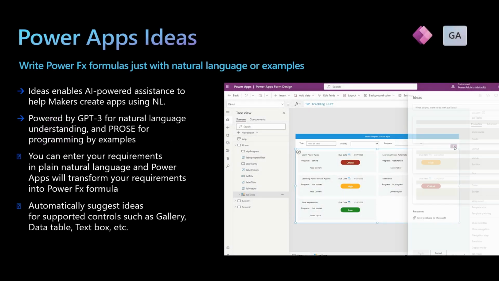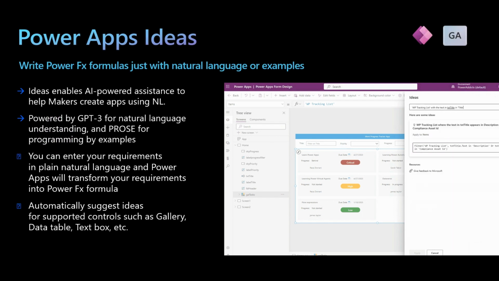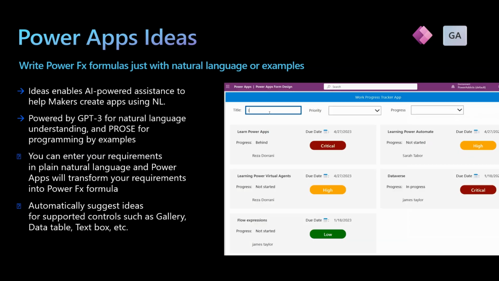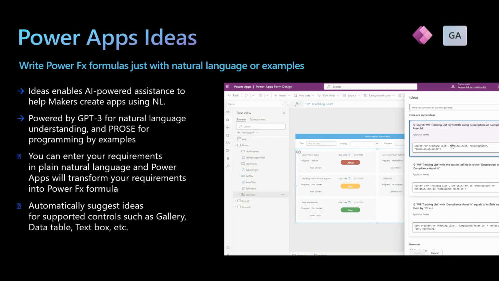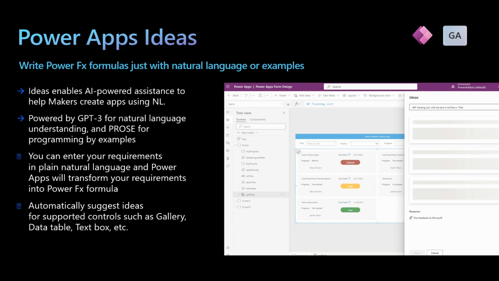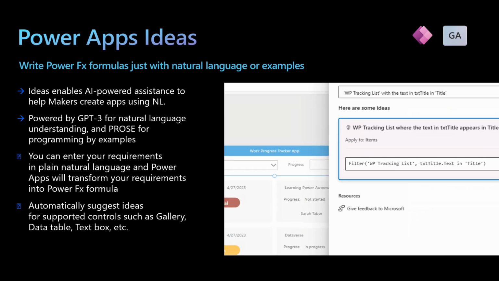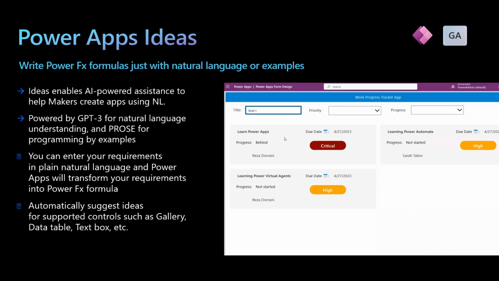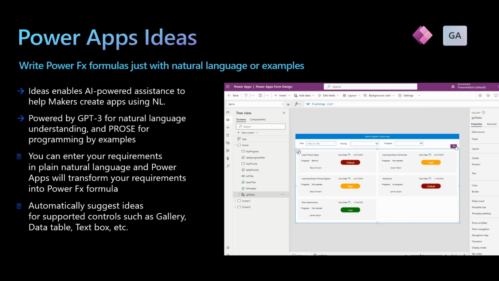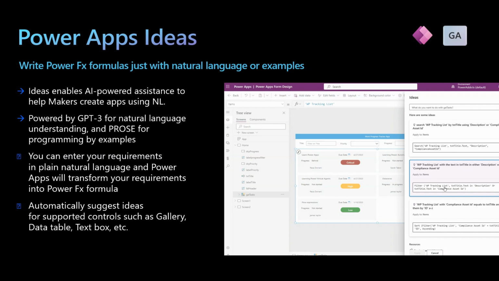Now let's look at AI capabilities in Power Apps. We've had the Power Apps Ideas feature for a while now in the Maker Studio. This feature helps makers with writing Power Fx formulas quickly. This is another prose-based feature where you can enter your requirements in plain natural language or by giving examples, and the Ideas feature will transform your requirements into Power Fx formulas. It also automatically suggests ideas for supported controls like gallery, tables, text box, and so on.